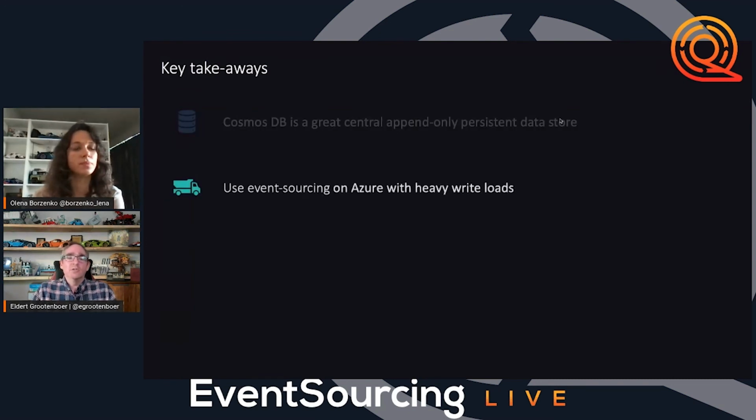Yeah, and so of course, when you're working with very heavy write loads, definitely have a look at event sourcing. I'm not going to say that event sourcing is the one solution to every problem, because as always, you really have to think about what am I trying to approach here? What am I trying to do? But definitely do have a look at event sourcing when you are in these kinds of scenarios where you have those heavy write loads.